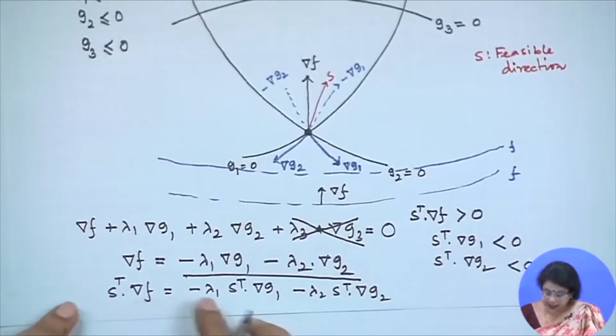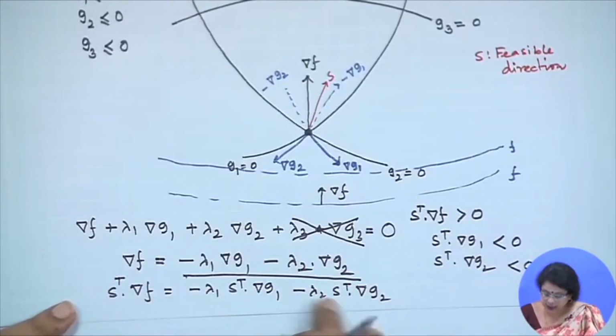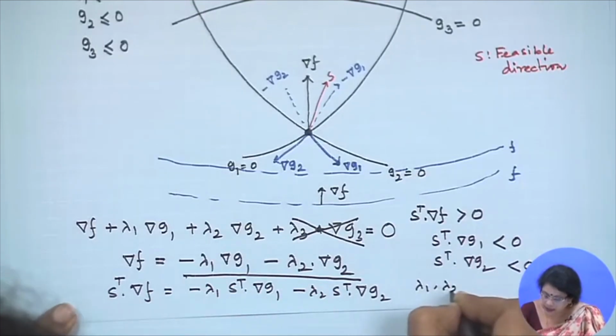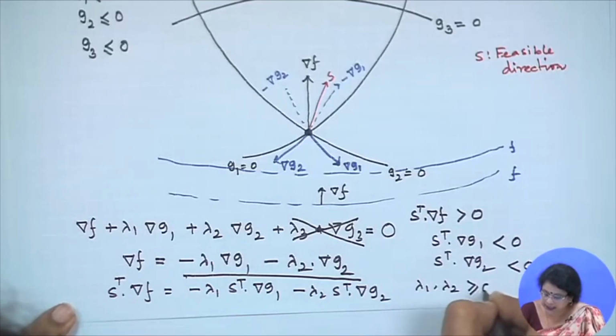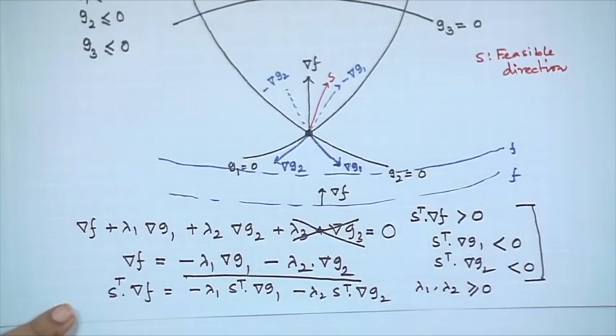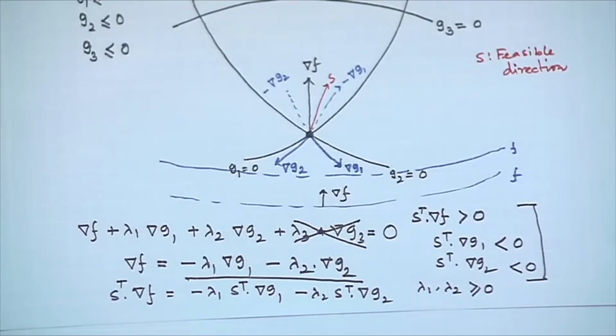Clear? That is very much reflected here. And what is the necessity for us? The necessity is that lambda 1 and lambda 2 both must be greater than or equal to 0, because these conditions are holding because of this only. Alright.